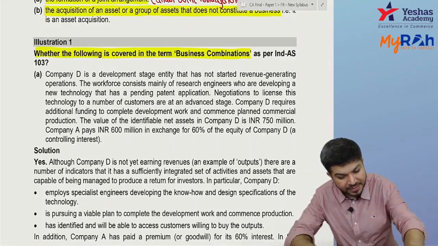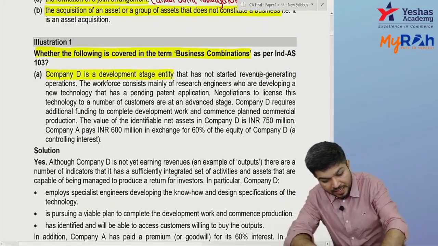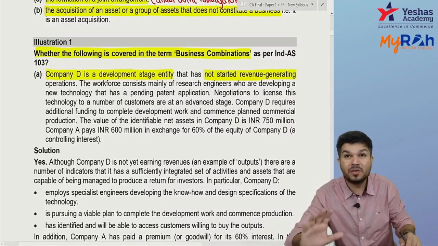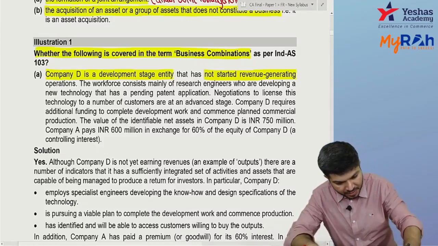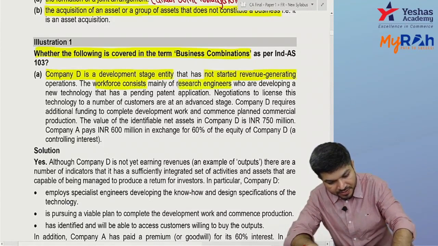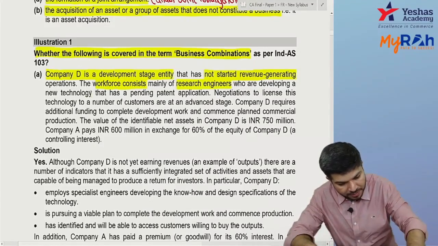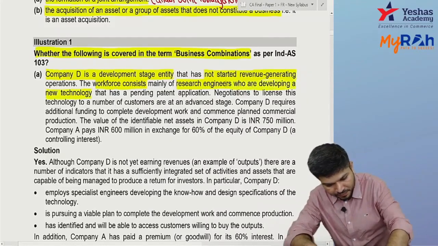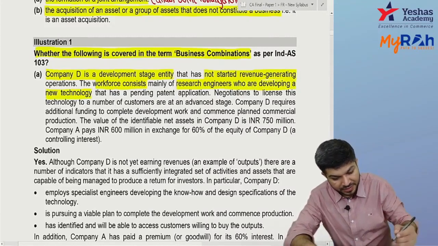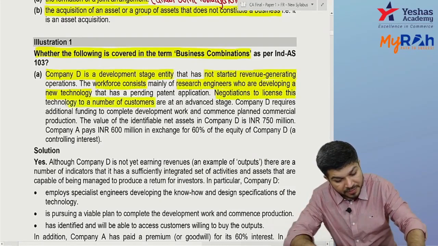Company D is a development stage entity. Not started generating revenue, the output is not there. Workforce consists of research engineers who are developing a new technology. The patent is pending. Negotiations to license this technology to a number of customers are also going on.